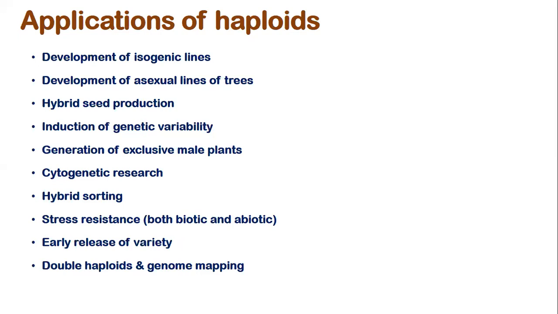Then we can result in producing biotic and abiotic stress resistant plants, or for molecular breeding we can use that, as it helps in the production of isogenic lines in a very short time. It helps in the release of varieties very fast. And then diploids and haploids, dihaploids and genome mapping can be used for that purpose. So these are all